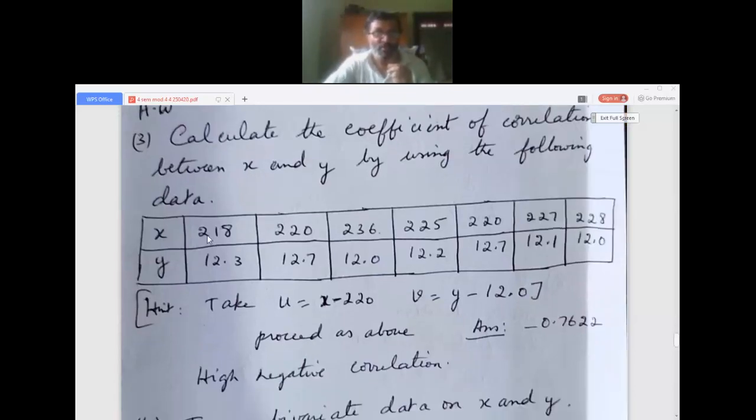All the methods are done. Because the values are big, we are using the second method. And when you calculate, you might get the answer as approximately minus 0.7622. So it is a negative correlation, because it is negative.